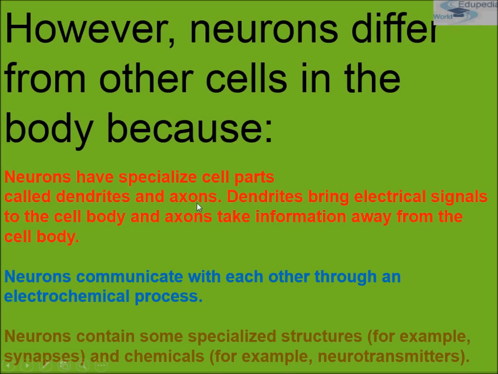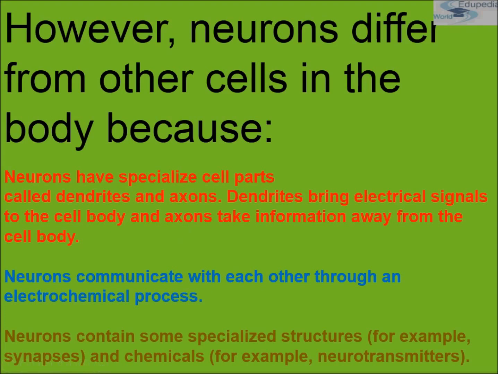As I have told you, neurons have the power to detect, to receive and to transmit different kinds of stimuli. So dendrites, what do they do? Dendrites bring electrical signal to the cell body. That means it just receives the electrical signal to the cell body. And what does axon do? Axon takes information away from the body.